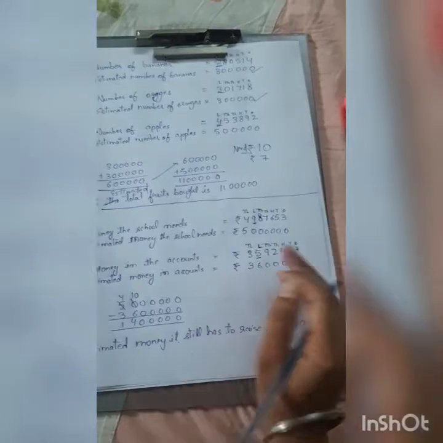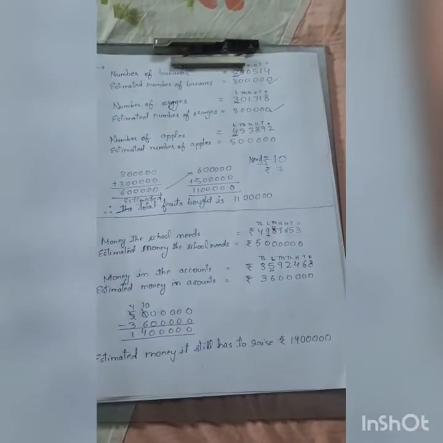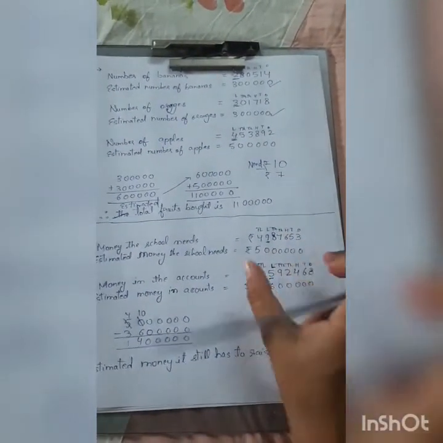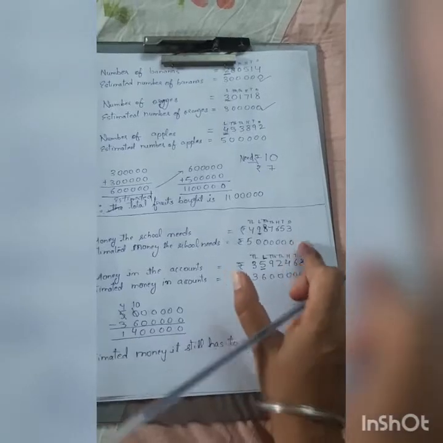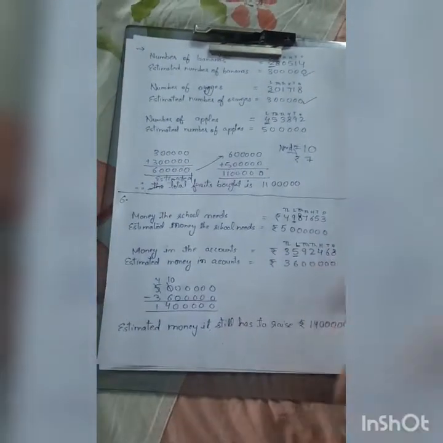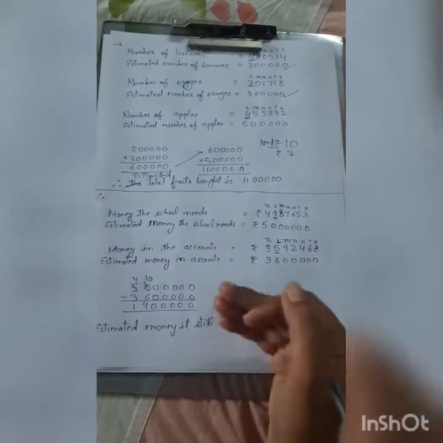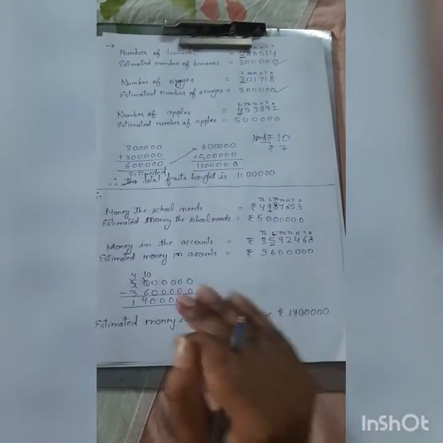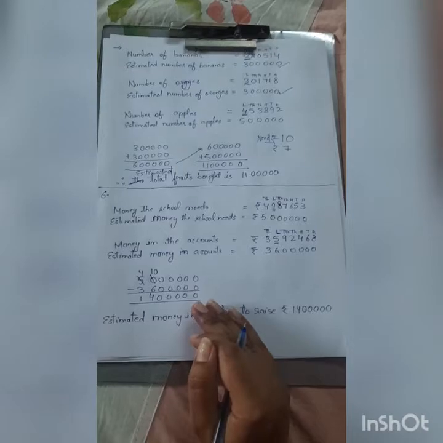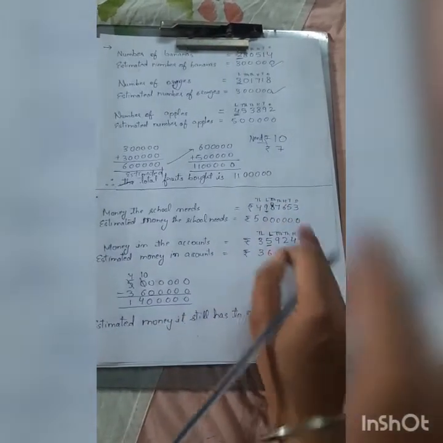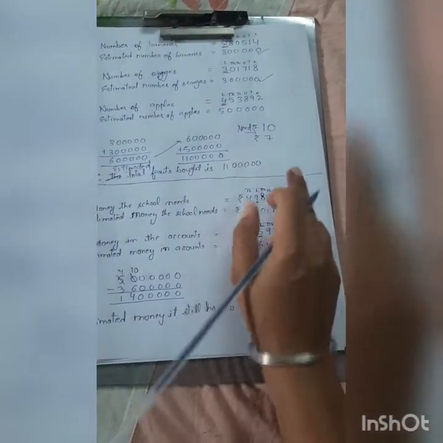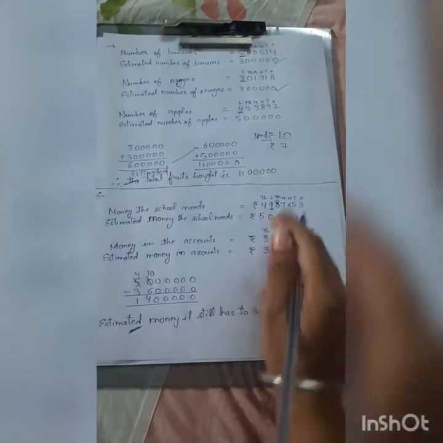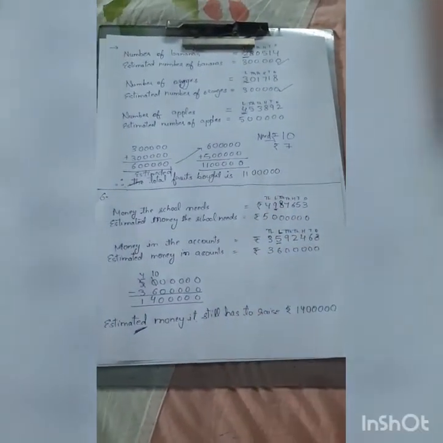How much more money does the school need? We have to estimate and find. We will simply subtract, but we will not subtract the original values. We will subtract the rounded off values, because they are saying estimate the money it needs more. It means we have to round off, then find the difference, not the original difference. Here you would normally find the original difference, but because there is this word estimated, you will first round these off, then find the difference.